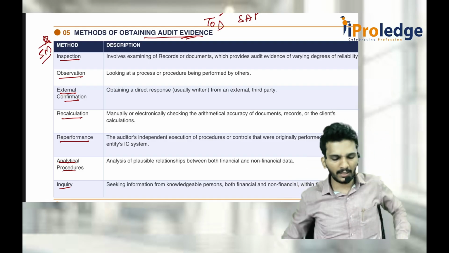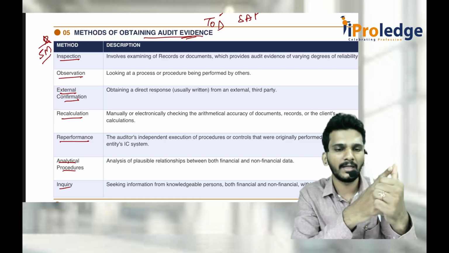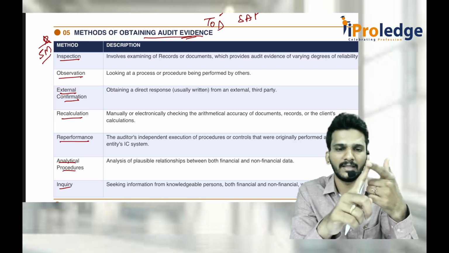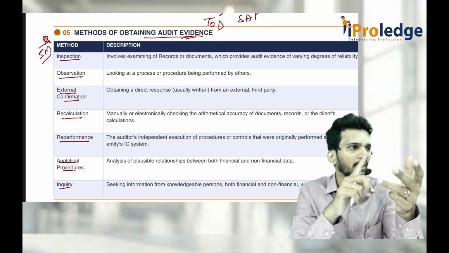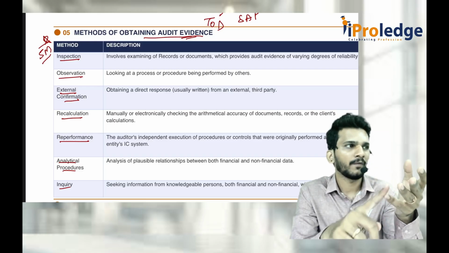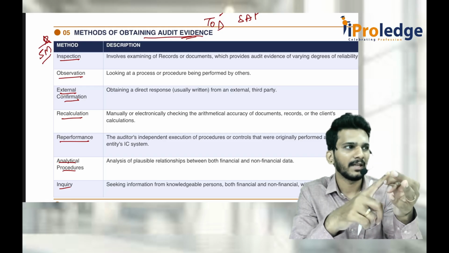So, methods of obtaining audit evidence. Either you can obtain by inspection, or by observation, or by inquiry, or by external confirmation, reperformance, recalculation, and the last one is analytical procedure.